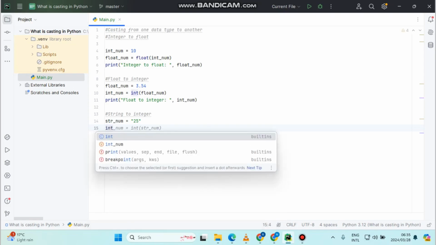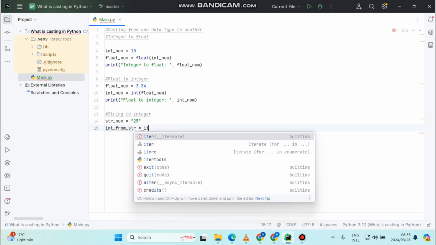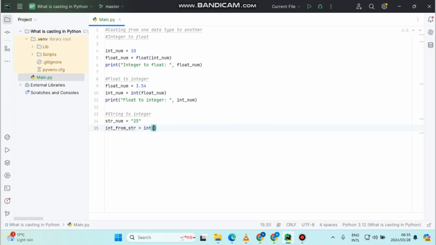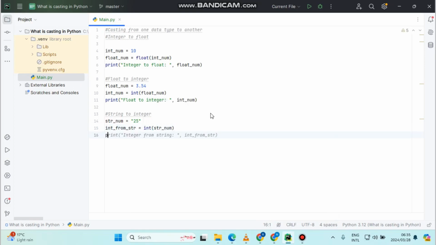Then int, from_str, the string initialized to int, casting it again here, str_num. Awesome. Let's also include a print function with this. Just change the statement here because it has to be from a string to integer.